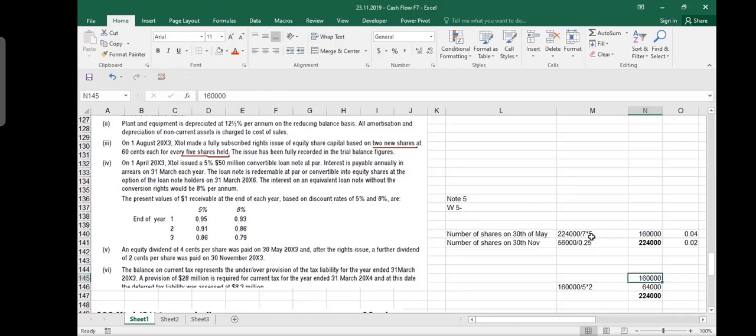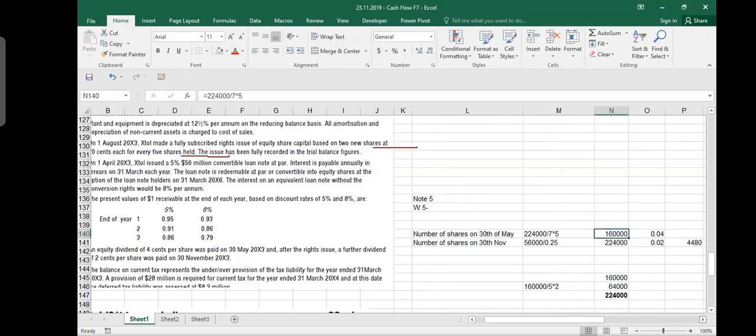So actually, what you should say is that after the rights issue, the number of shares is 224,000. You calculate this from the balance sheet. Your rights issue was 2 for 5, which means 2 plus 5, 7. So you divide by 7, multiply by 5, and you get your old number of shares, that before you had 160,000. So during the year, the first dividend was given when you had only 160,000 shares, 4 cents you gave, and you come here. So the total dividend given in the year is this much.